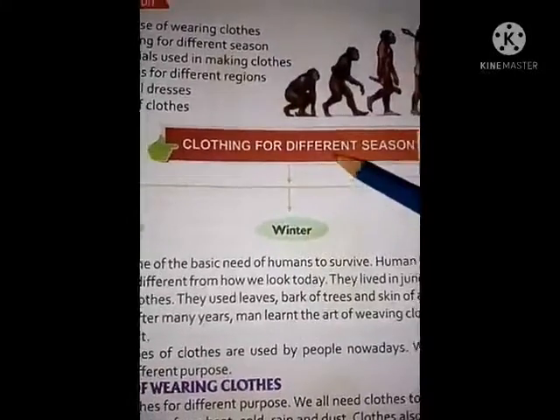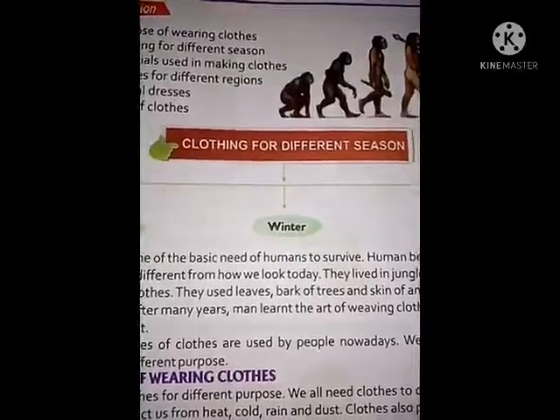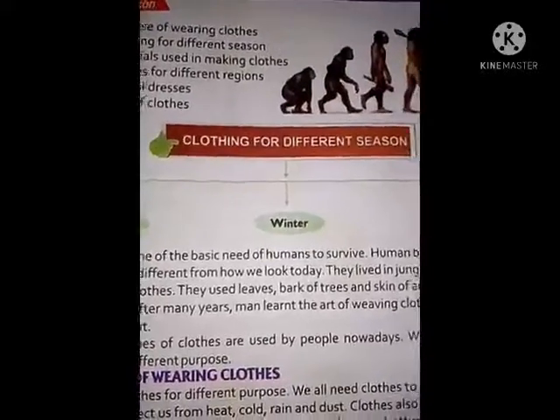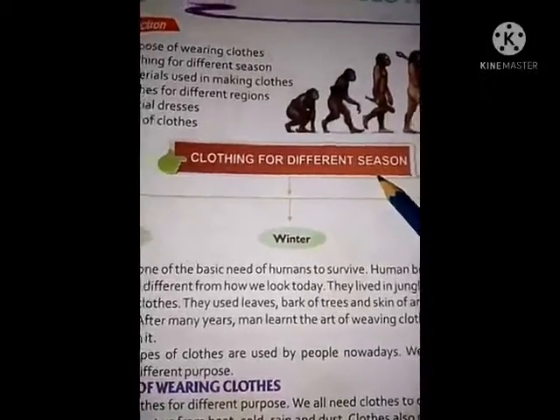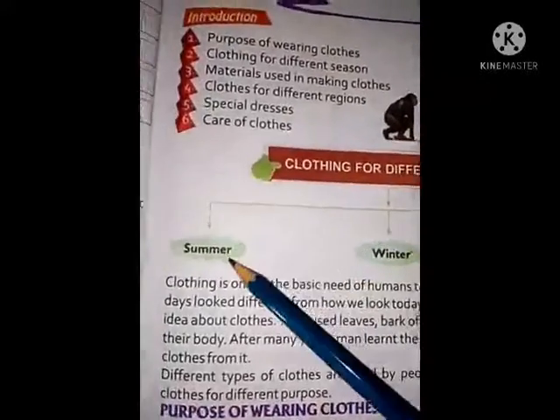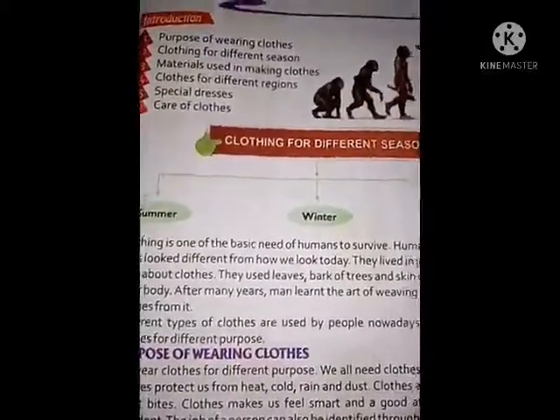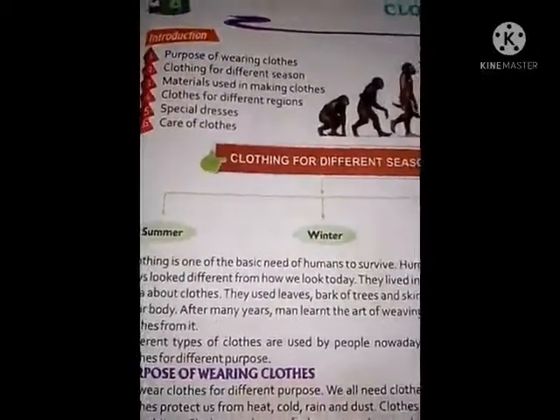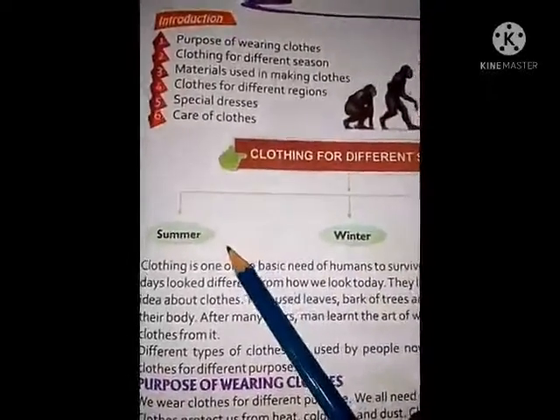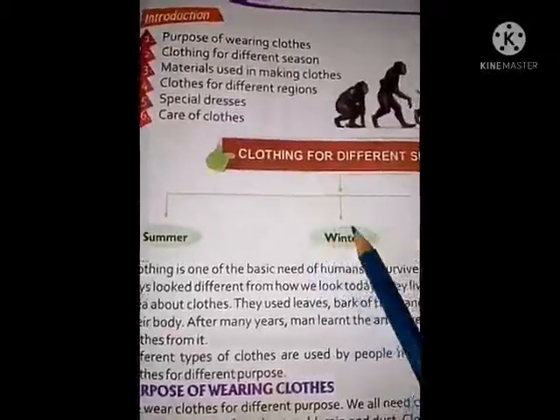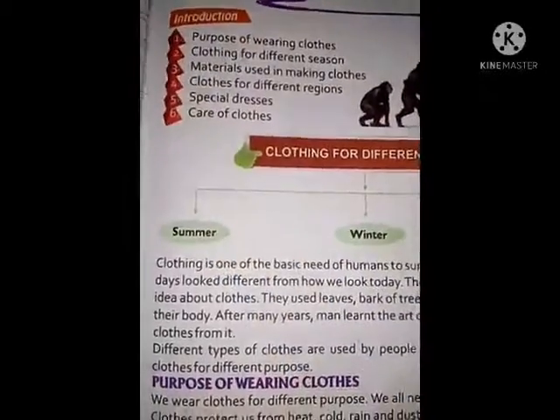Clothing for different seasons. There are different seasons we have to face, and the clothes which are used in different seasons are also different. See, summer, winter and rainy. The clothes which we wear in winter, we cannot wear in summer, right?